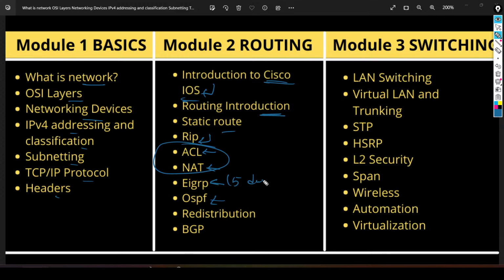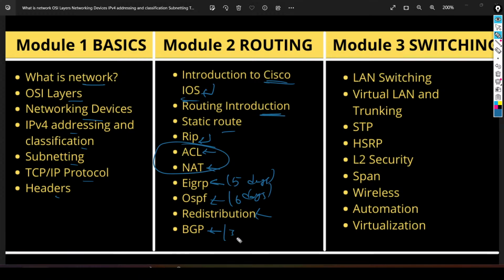Here we will also take 5 to 6 classes, right? It totally depends on your existing knowledge. Then we will understand redistribution of both EIGRP as well as OSPF. After that, BGP. It will take 3 to 4 classes only, because we will not discuss everything about BGP, only the important things that an interviewer can ask you questions about from this protocol.